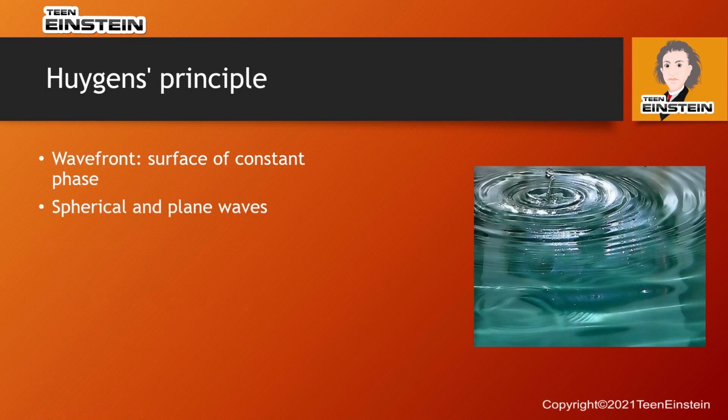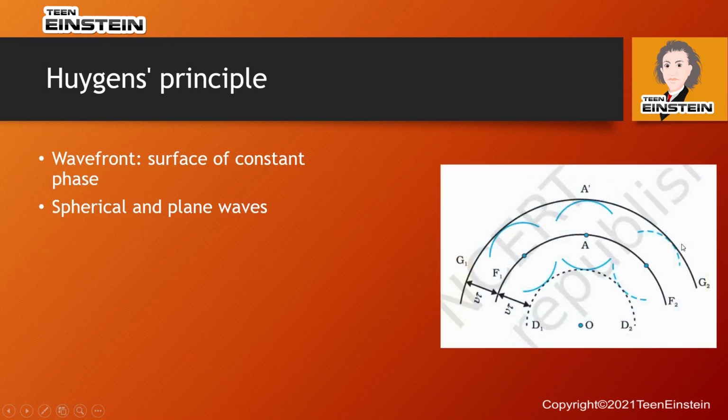This wave front can be there in 3 dimensions also. In this case, it is there only in the surface. But what if you imagine a source at the center, and then the waves are spreading in all 3 dimensions, and they will form a spherical wave. And similarly, plane waves also. If you consider the spherical wave fronts at a very far distance, the small region, they will look like plane waves. So what does Huygens principle say?